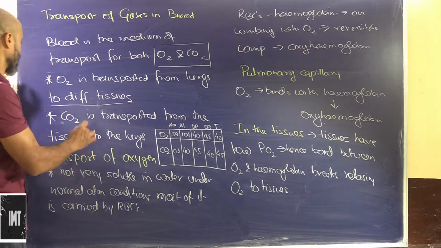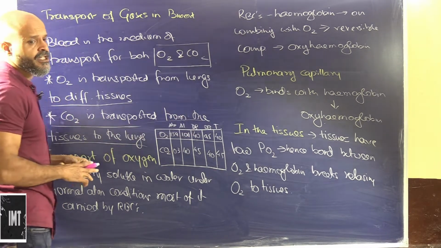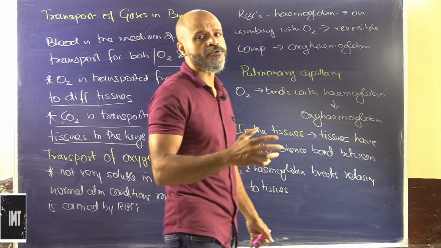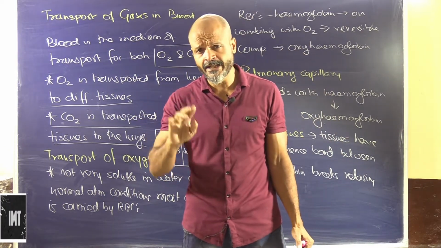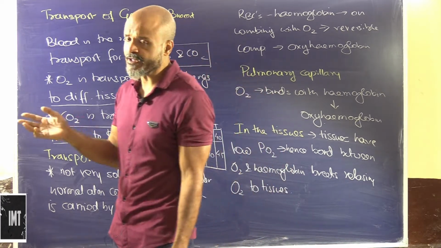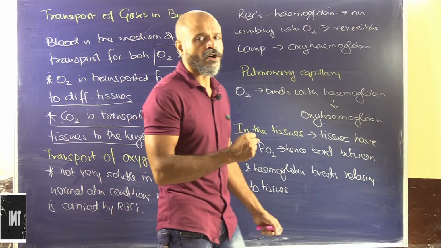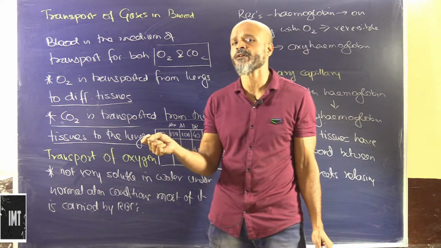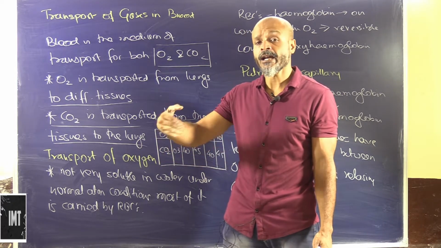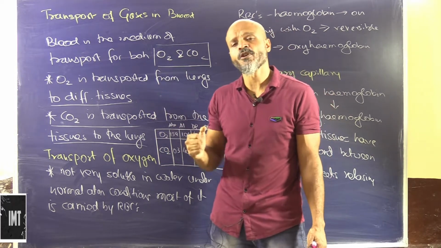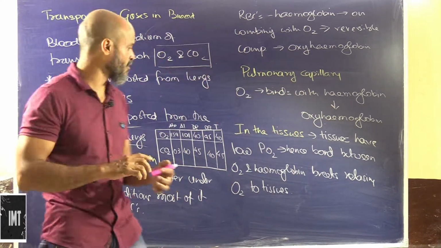Now carbon dioxide is transported from the tissues to the lungs. All the tissues release carbon dioxide, and this carbon dioxide is carried by the blood to the lungs. When this deoxygenated blood is pumped from the heart to the lungs, it has a high partial pressure of carbon dioxide, higher than that of the atmospheric air which is inhaled into the lungs. Hence the carbon dioxide passes out from there.